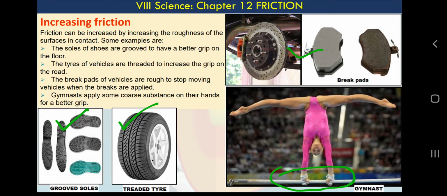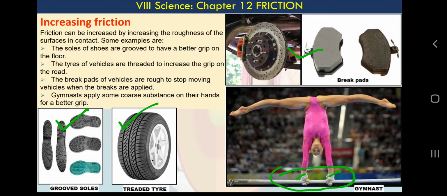In the akhadas or the kushti maidan, the pahalwan uses soil on his or her hand. Why? To make the hand rough, because of sweat the surface of the palm becomes smoother. So they apply soil to make the surface rough for better grip. Here you can see this gymnast applying strips of cloth to make the surface rough for better grip. So where we want better grip, friction is useful for us.